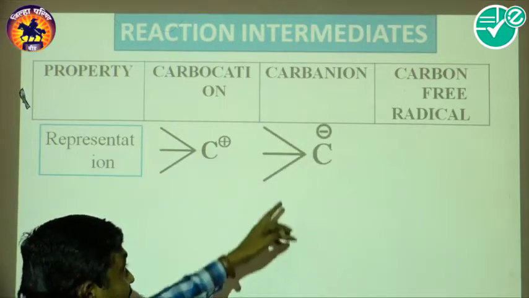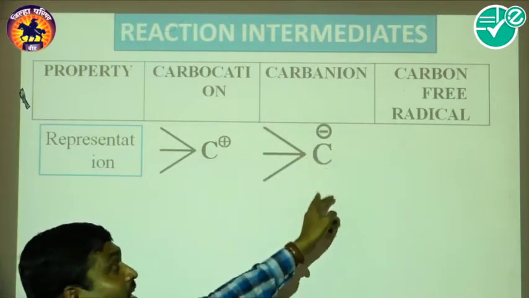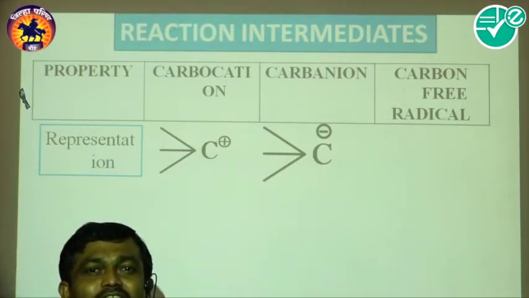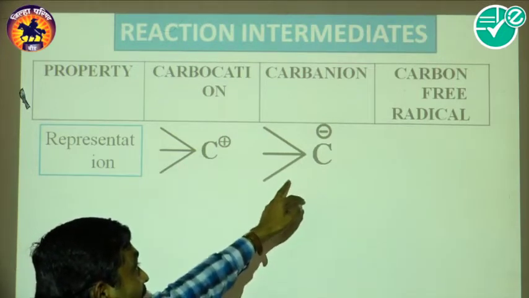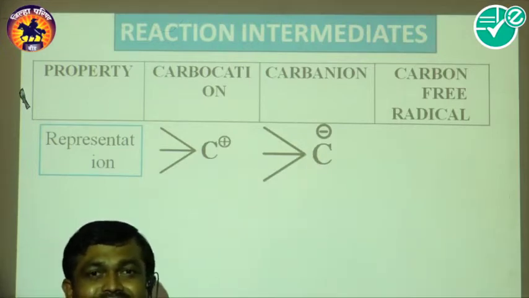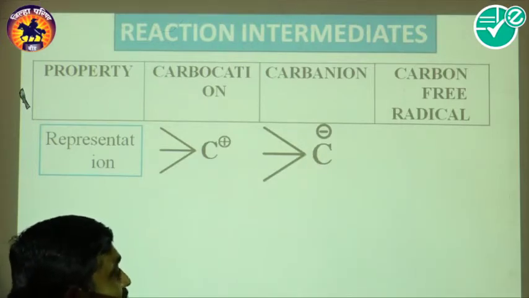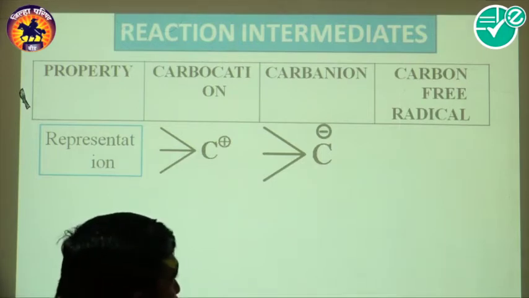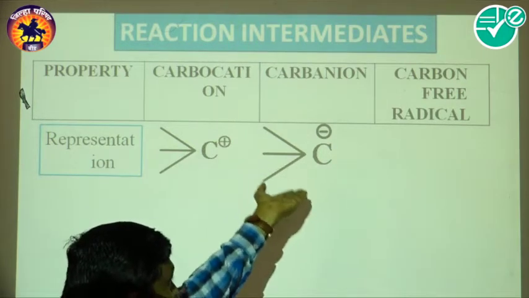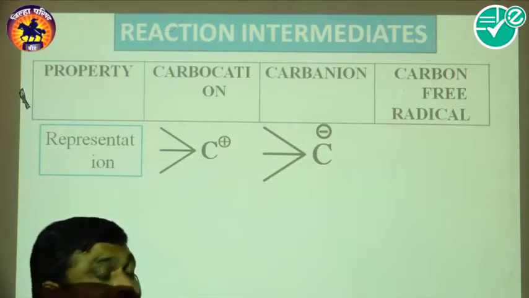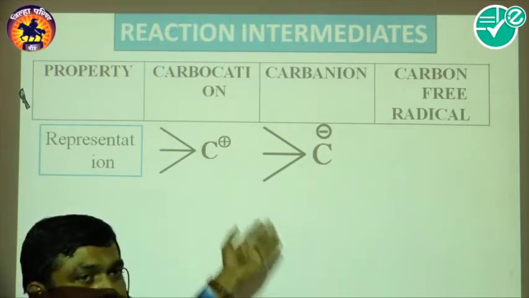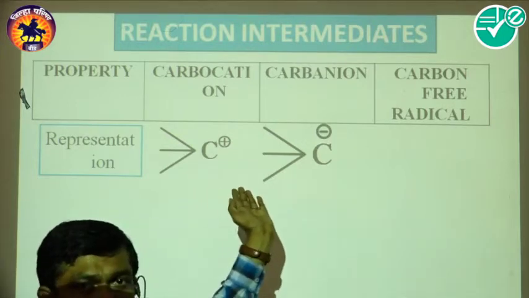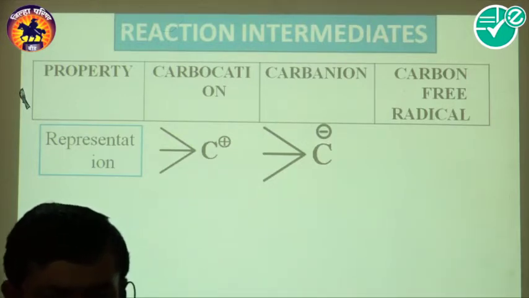So look at the other species. The other species is the carbanion, which has 8 electrons in its outermost shell and carries a negative charge. So it is a negative charge carbon species having 8 electrons in its outermost shell. Look here, this is an electron rich species, and this is an electron deficient species, because the deficiency of electrons is observed here.